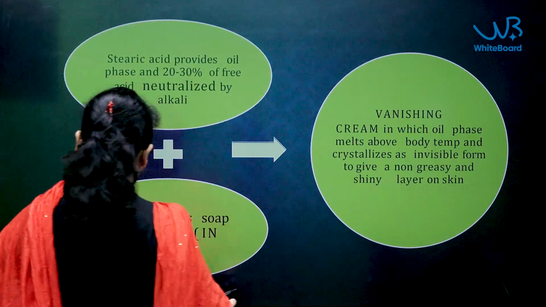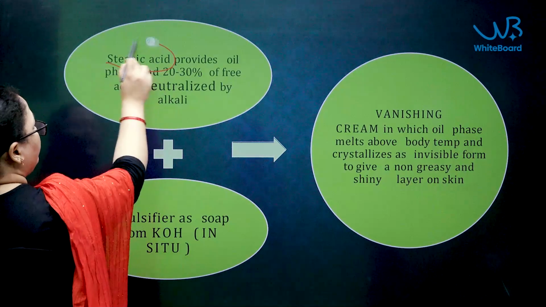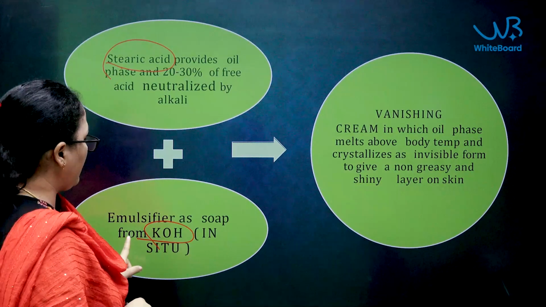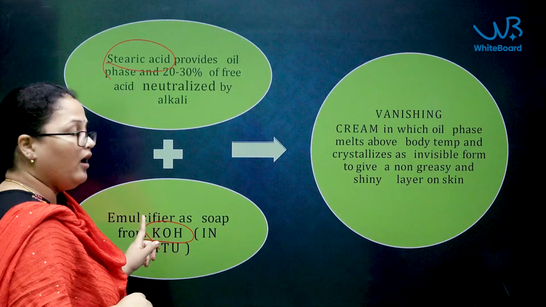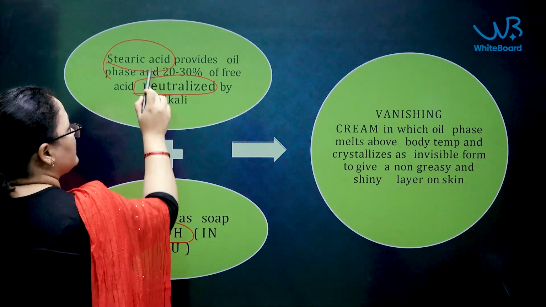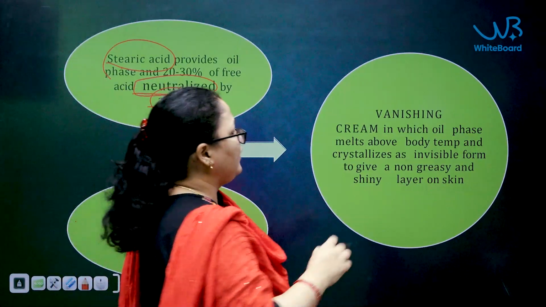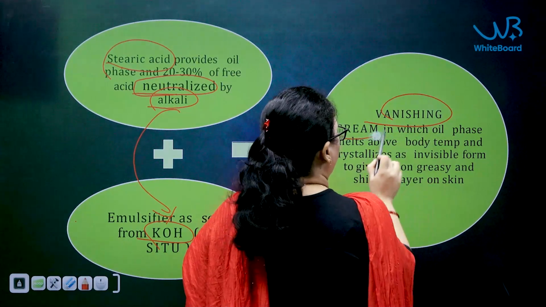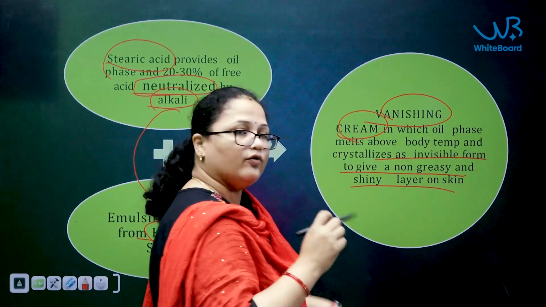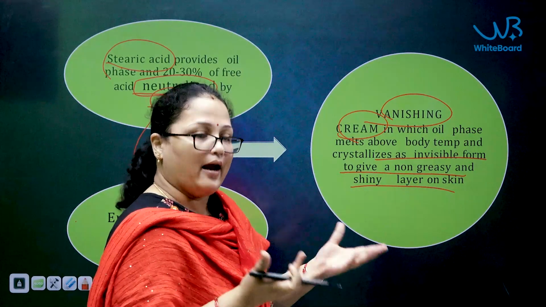So, coming to the vanishing cream, stearic acid is the main ingredient and the alkali is also a main ingredient. The alkali, as I have told you, acts as an emulsifier. When you mix both these ingredients, the acid is neutralized by the alkali. Ultimately, it leads to the formation of a vanishing cream. As soon as you apply it, it evaporates, becomes invisible, non-greasy, and a shiny appearance can be seen here.